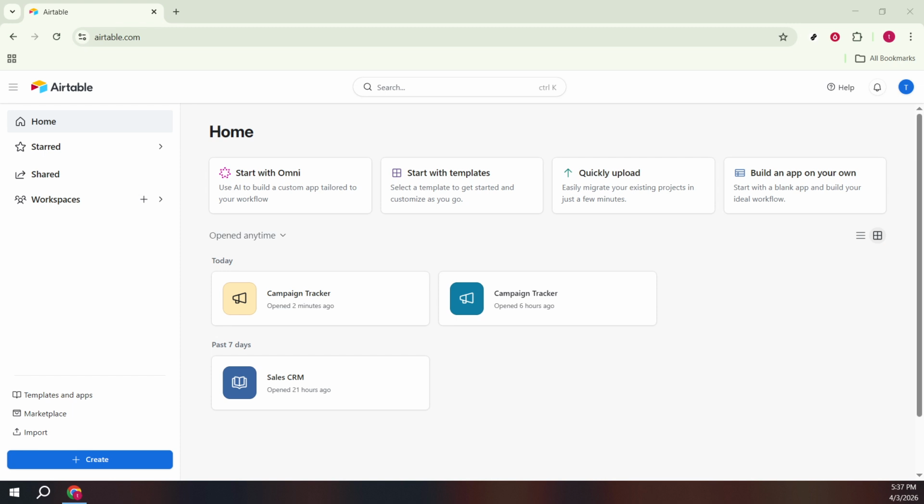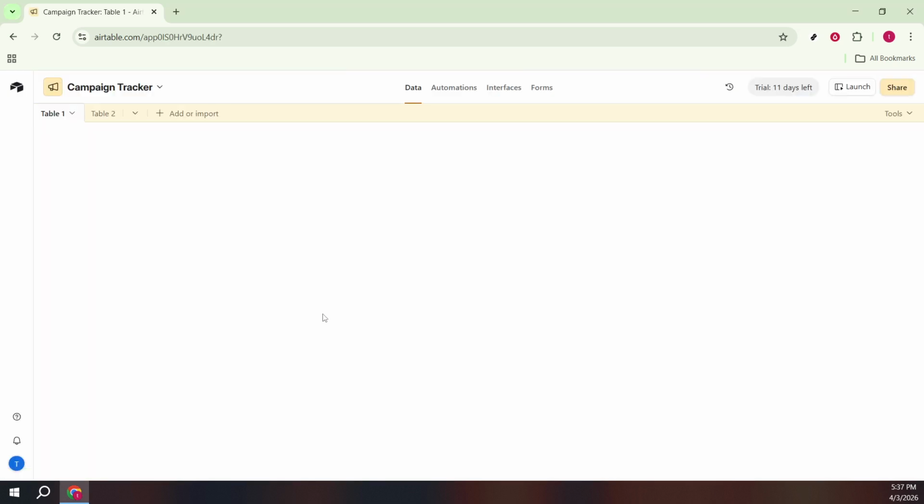Start by opening Airtable in your browser. Once you're in, head to the app, sometimes called a base, that contains the table you want to visualize. This ensures you're building the view right where your records already live.